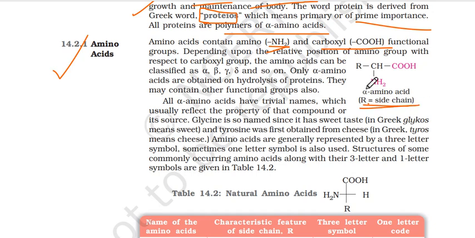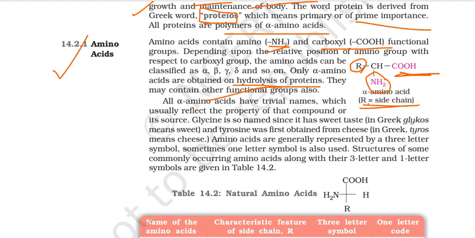You can see this alkyl group can be anything. Depending upon the relative position of amino group with respect to the carboxyl group, the amino acids can be alpha, beta, gamma, delta and so on. Carboxylic acid group के respect में amino group को कहाँ रखा है? यहाँ alpha position पे ही रखा है, right next to it. This is alpha amino acid. Only alpha amino acids are obtained on hydrolysis of proteins. इसका मतलब proteins सिर्फ alpha amino acid के बने हैं. They may contain other functional groups as well.